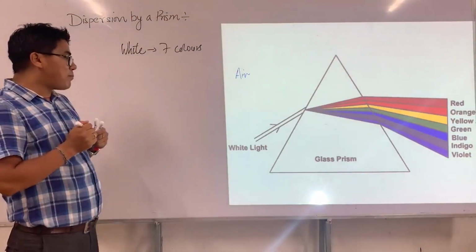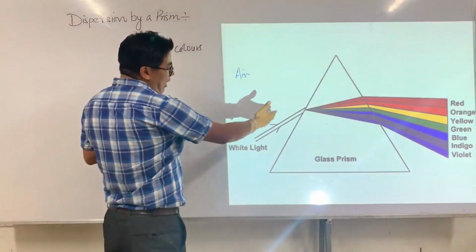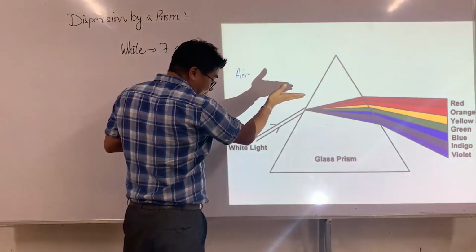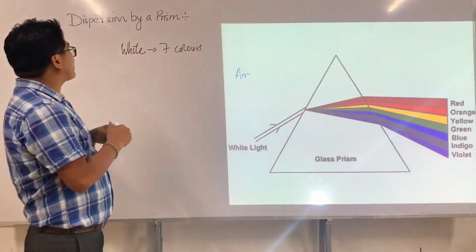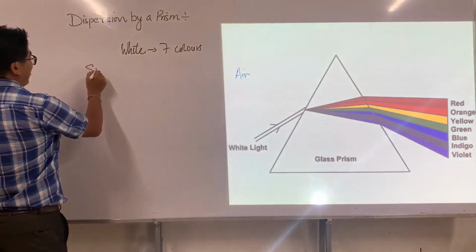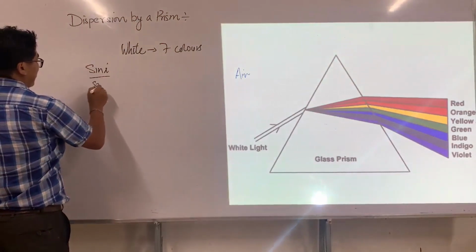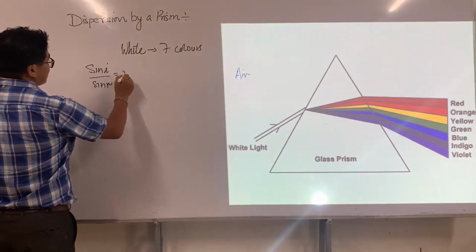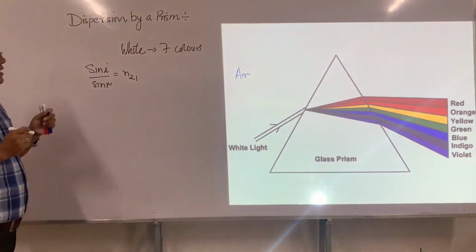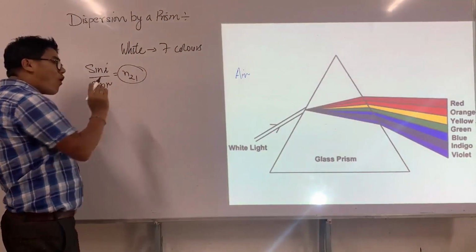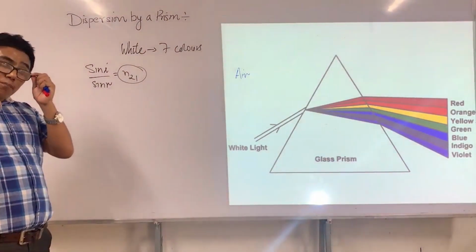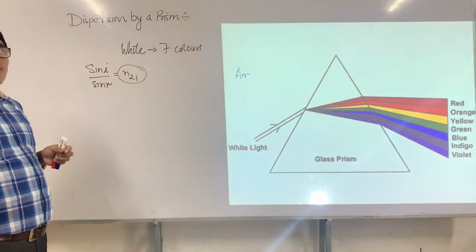Now if I say a beam of white light falls and refracts into a glass prism, this is what I would like to tell you. Again, I will bring up the refractive index. When I define this, we say that it is constant for a given pure medium and for a given wavelength.